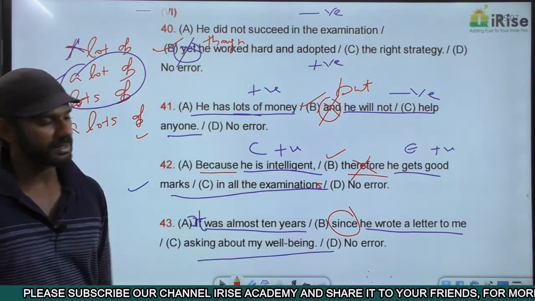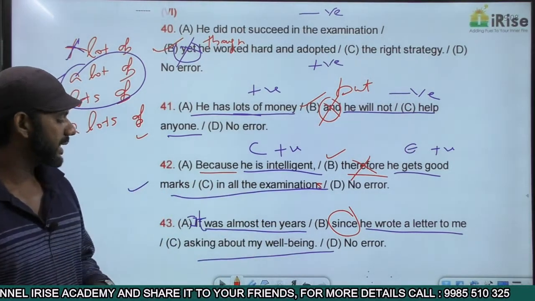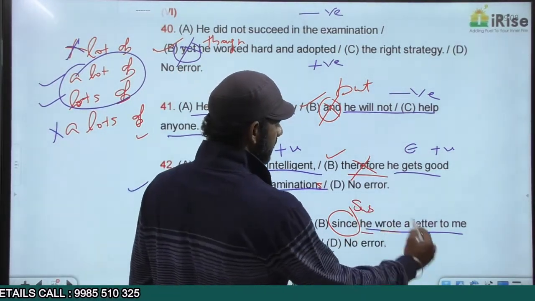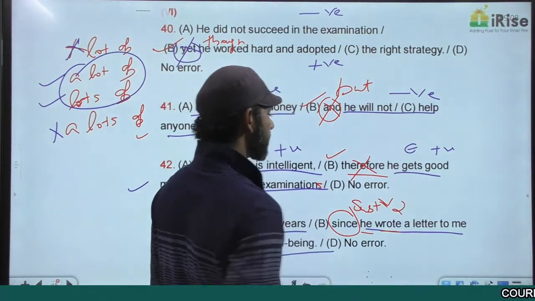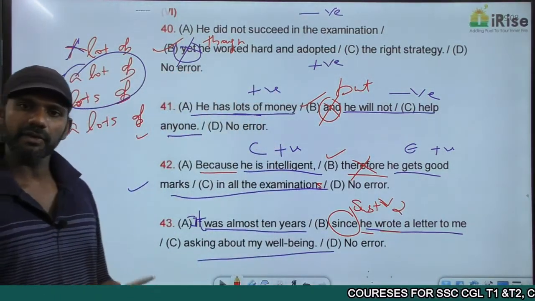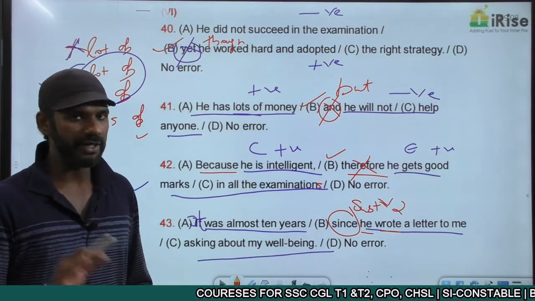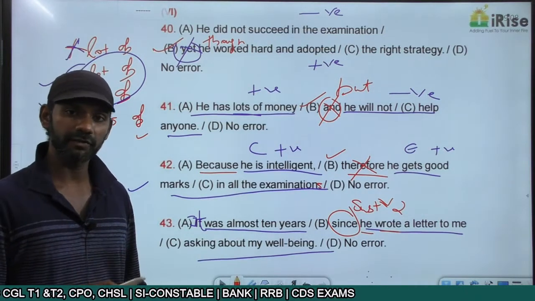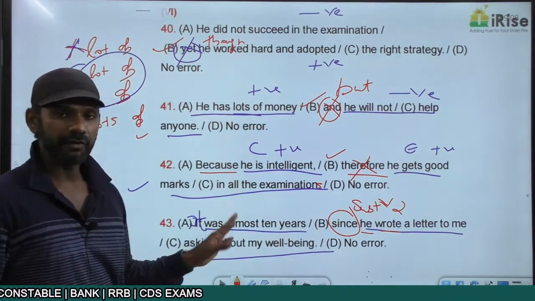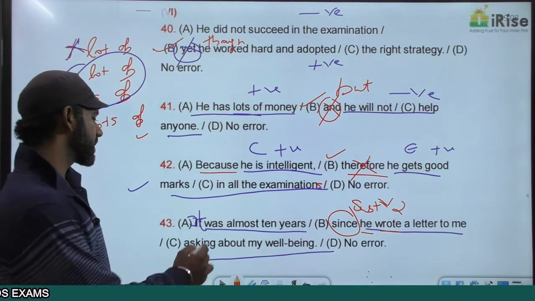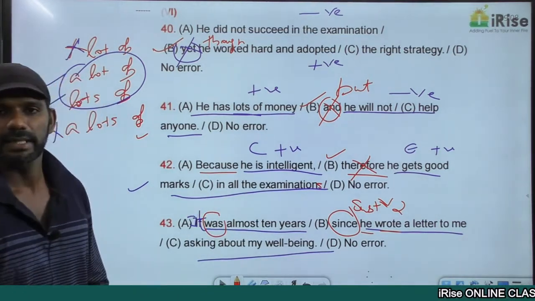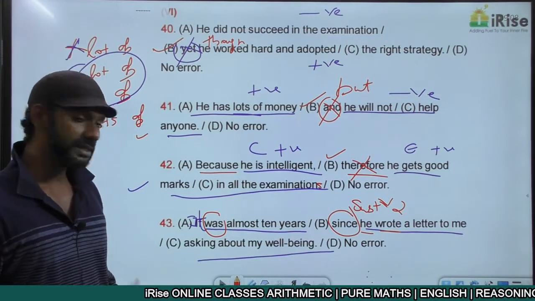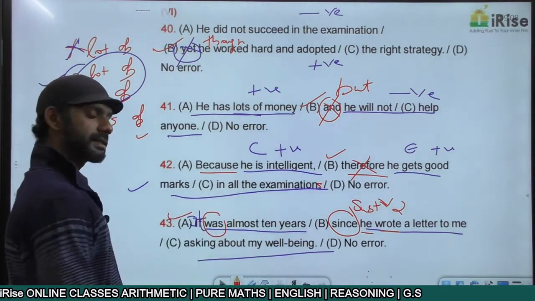Come to the idea after since. Since he wrote a letter to me, the pronoun he is the subject here, wrote is V2, and subject plus V2 is simple past. So the idea after since is simple past tense, that is completely fine. The idea before since must be in the present perfect tense or in the present perfect continuous tense. Come to the idea before since. It was almost 10 years is simple past tense. The idea before since cannot be simple past tense. The idea before since must be present perfect tense. That is the error. The answer is part A.